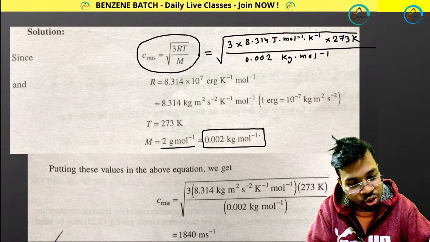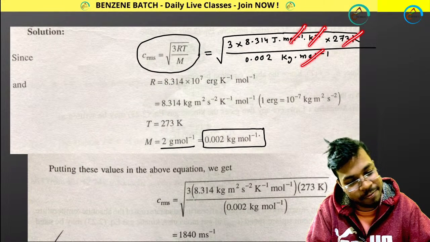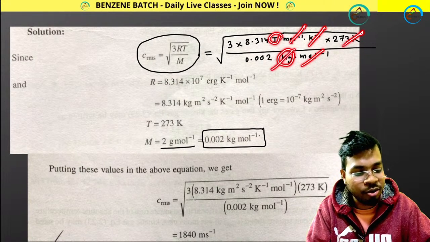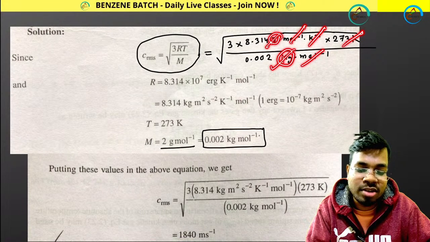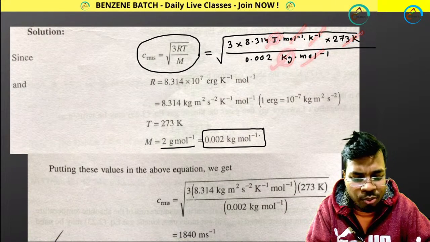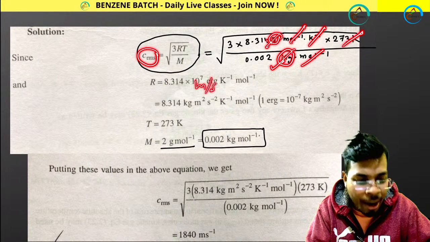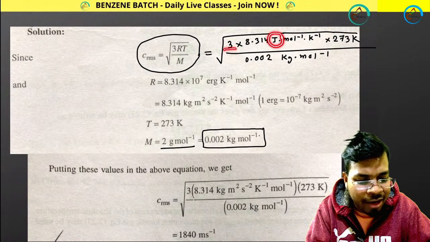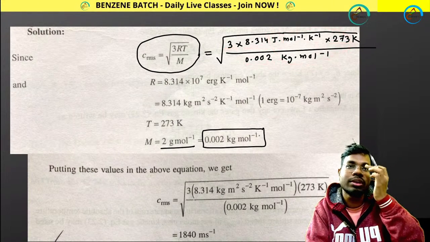Now do normal mathematics. Mole inverse got cut. Kelvin inverse got cut. So you are having joule and kg. You cannot cut these two. So if you can't cut these two, how can you get C_rms in meter per second? So you have to break this joule as well. So not only the values, but also you have to take care of the units as well. Now I hope you understood this point.